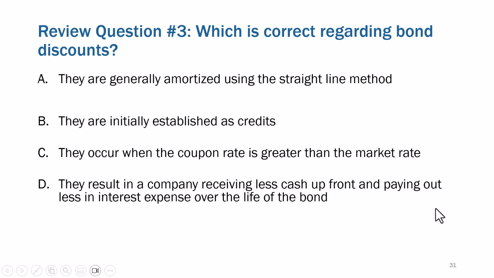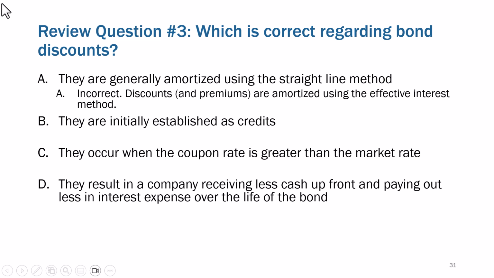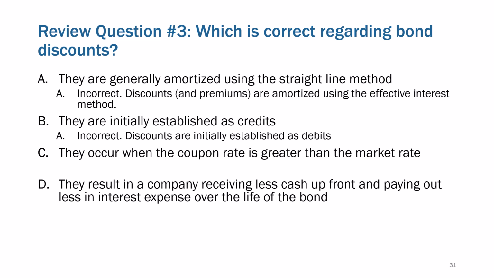Well, review question 3, which is correct regarding bond discounts? What do you think about that one? Give this one a shot. All right. No, they're not generally amortized via straight line. It'd be easy if they were, but the accounting rules don't do it that way. Bond discounts are usually not established as credits. They start out as debits.